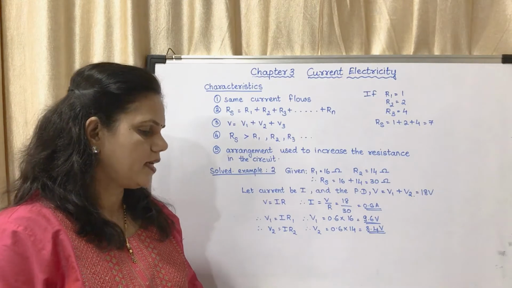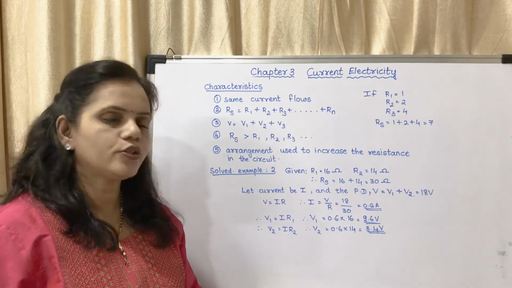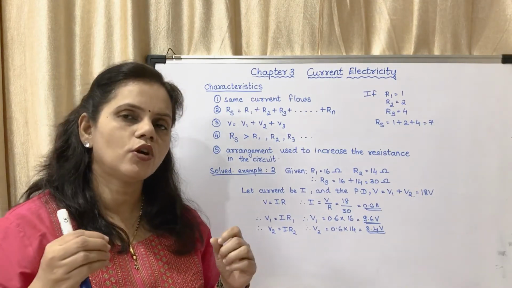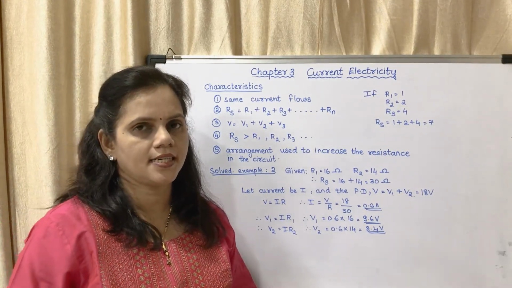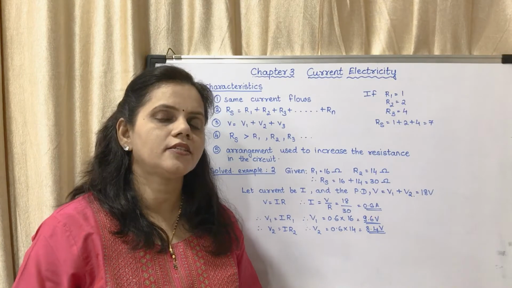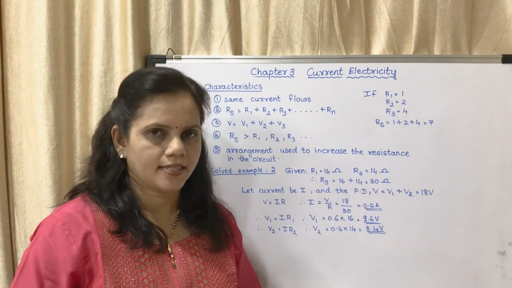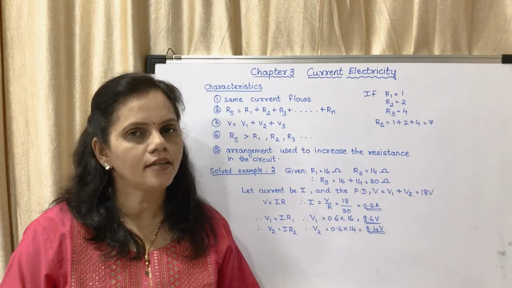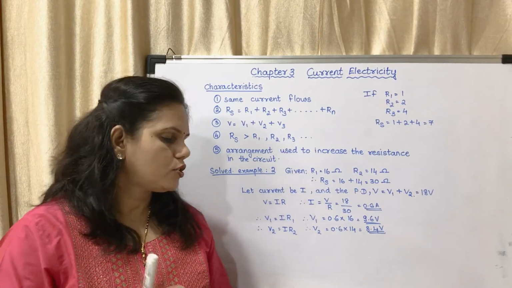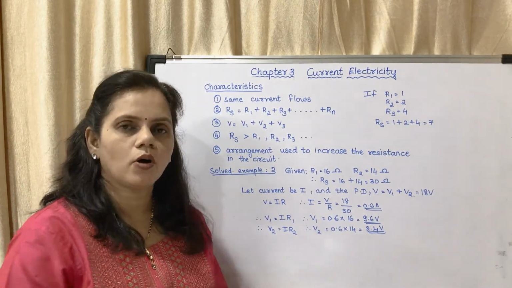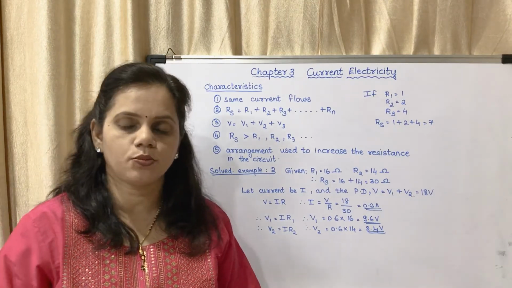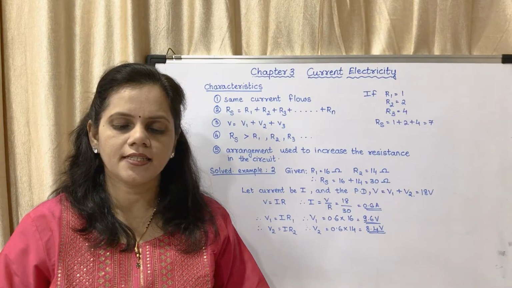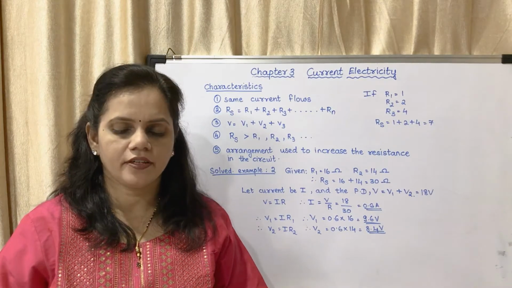And the last one: this arrangement is used to increase the resistance in the circuit. So if you want to increase the resistance in a circuit, you may connect the resistors in series. So these are the characteristics. Even this is a 5-mark question. Now towards the right, there is a 'Do you know' box in the textbook. You may see, when resistors are connected in series, they are connected one after the other.